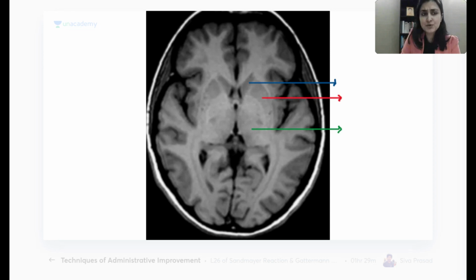Here, if I ask you which sequence this is, first of all, bone is black. So CT or MR? It is MRI. Now my question is T1, T2 or FLAIR? I have 3 options. I check that water is black, so it can't be T2. It can be T1 or it can be FLAIR. So then how to distinguish gray matter and white matter? What is looking whiter? White matter is whiter. So when it sticks to its name, what is the sequence?